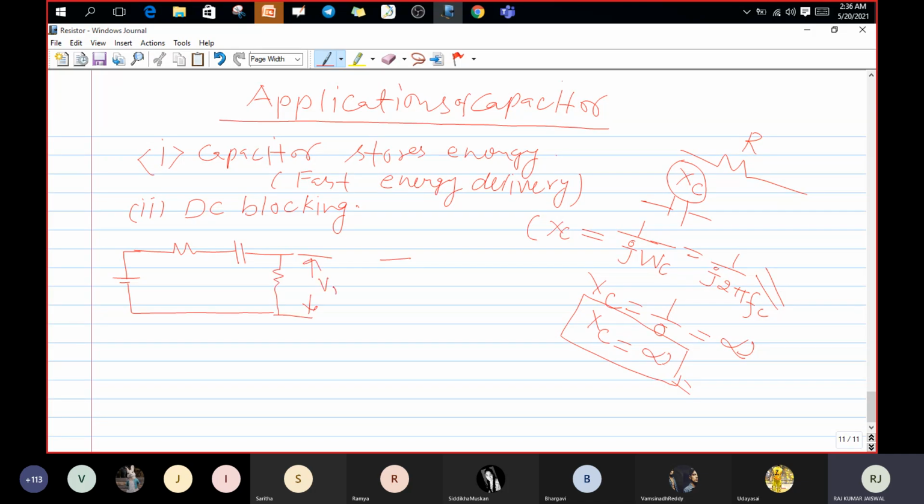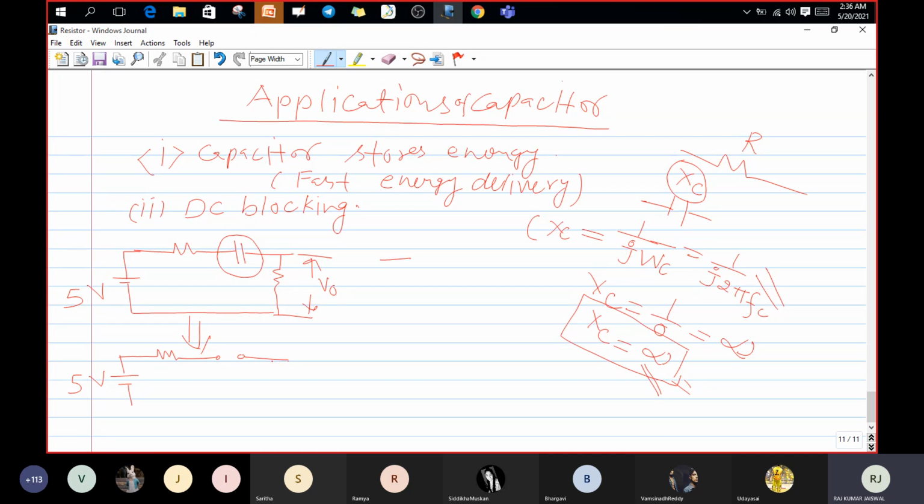Could you tell me, guys, if it won't allow the DC to flow, then what will happen? It won't allow, then what will happen? There is some voltage here, for example 5 volt. Then what will happen in this case, dear students? It will be open circuit. Infinity is nothing but, wherever you see infinity in network theory, that means open circuit.